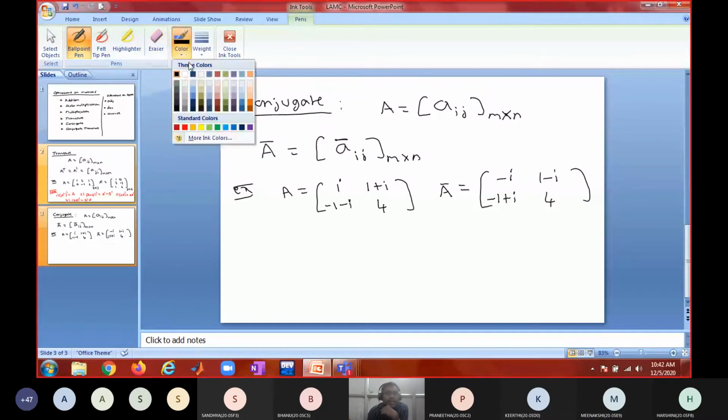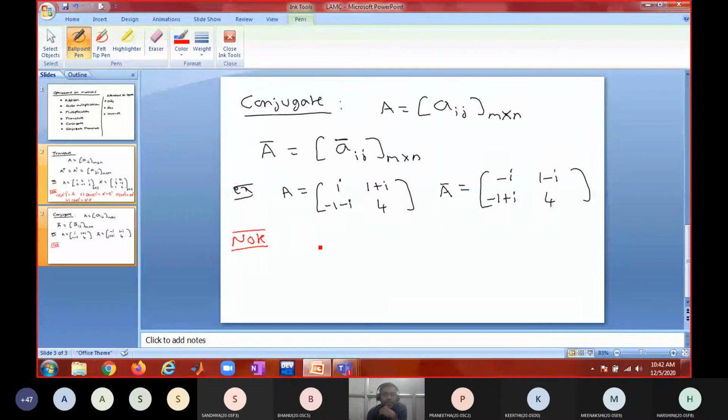Now, can you tell me the properties of conjugate? The first property: the conjugate of A conjugate, the whole conjugate, would be A. Now what is the conjugate of A plus B? A conjugate plus B conjugate. What could be the conjugate of kA, where k can be a real or complex constant?